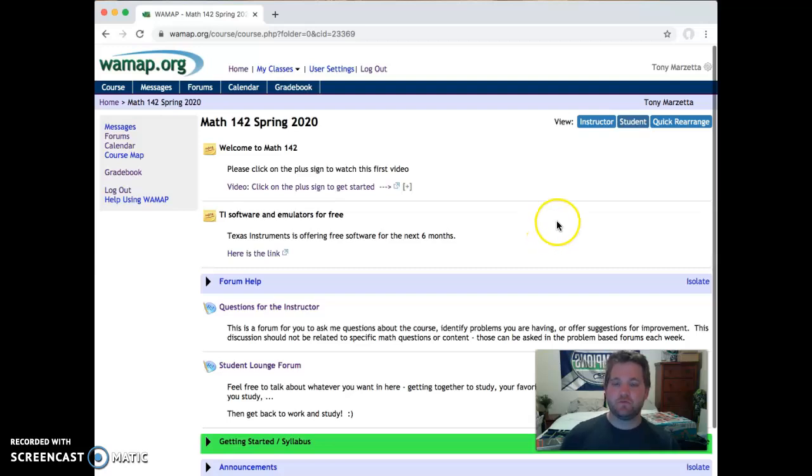Okay, so the first thing I want to say is that pretty much the entire course is going to run through WallMap. We're really not going to use Canvas at all. You could still send me messages through Canvas. You could still send me an email through my Wacom email. But in terms of content, all the content will be here on WallMap.